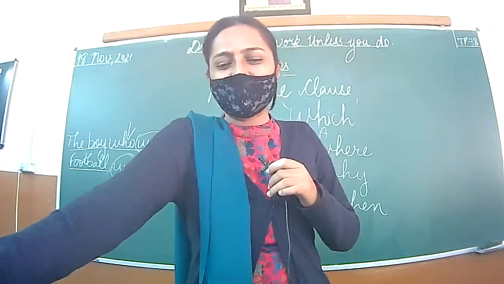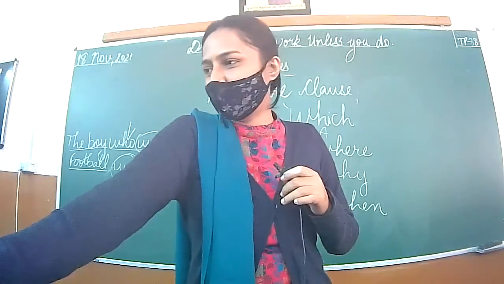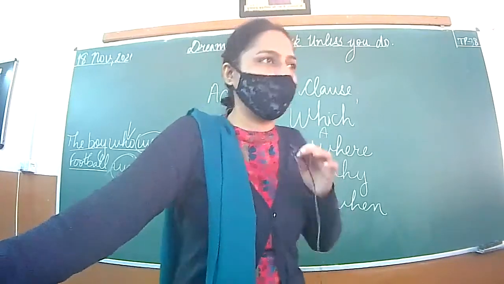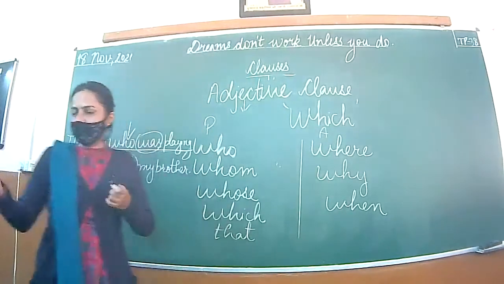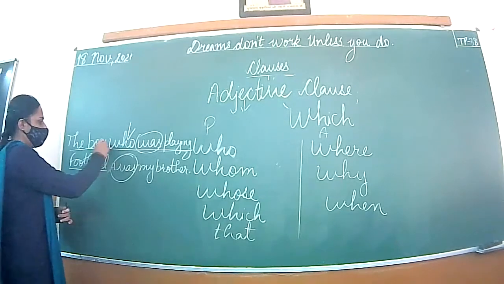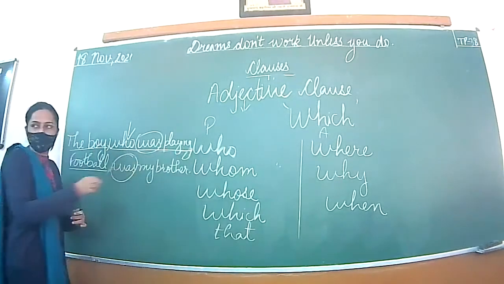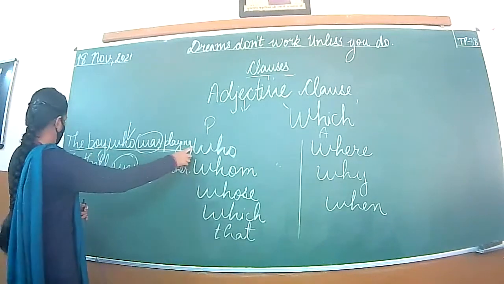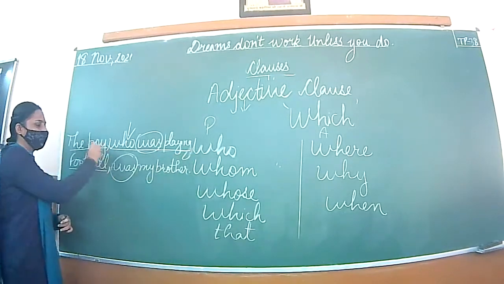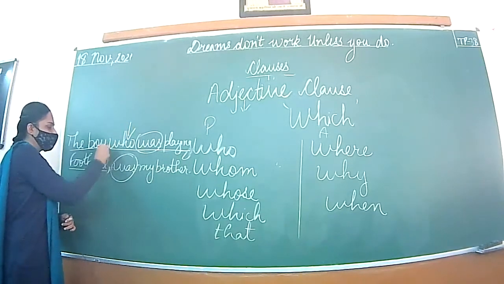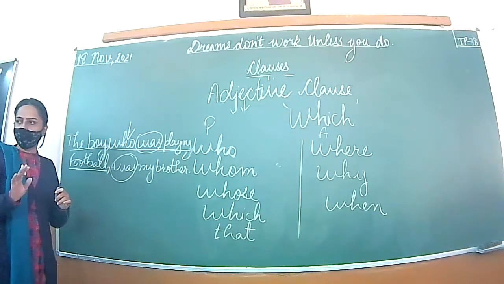A spider which has 8 legs is not an insect. Which has 8 legs. One more thing, just briefly, otherwise it is a detailed topic and we are not going to discuss it. When we use commas to separate the subordinate clause and main clause, this shows that this part is not important.